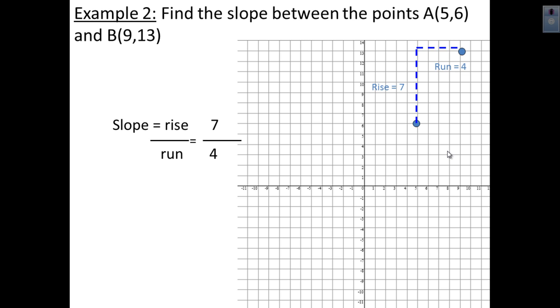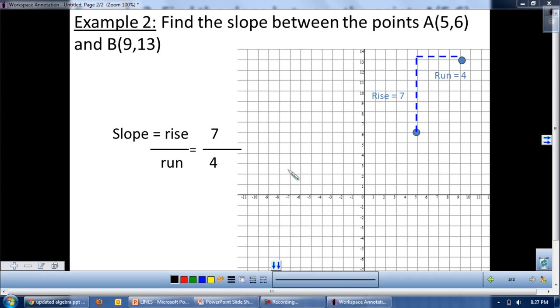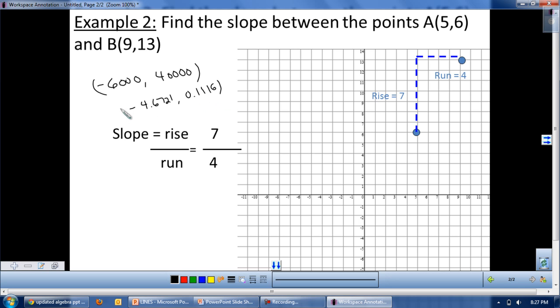Second reason, sometimes our coordinates can be very large. For instance, our coordinates could be negative 6,000 and 40,000. You're going to need a very large graph paper in order to plot that point. Or our point could be very small, like negative 4.6721 and 0.1116. As you can see, sometimes graphing is not the best way to find slope between 2 points.